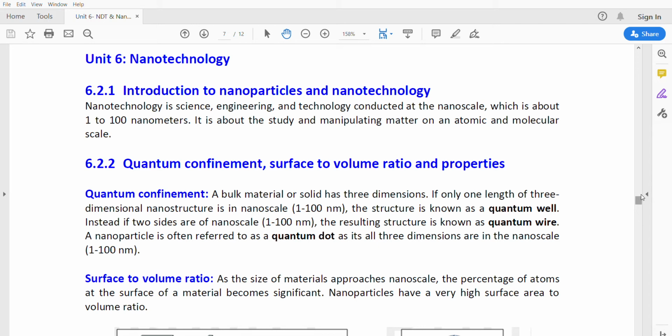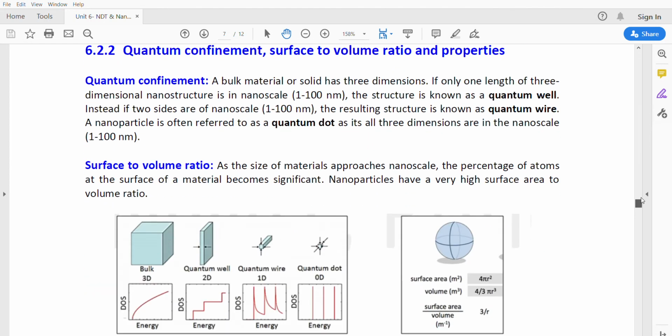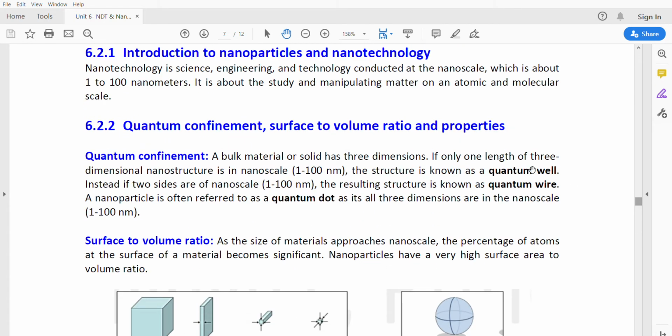Here we can understand the different types of nanoparticles. We mainly have quantum well, quantum wire, and quantum dot. These are the different types of nanostructures or nanoparticles. A bulk material or solid has three dimensions. If only one length is in the nanoscale, that is 1 to 100 nanometers, that type of structure is said to be the